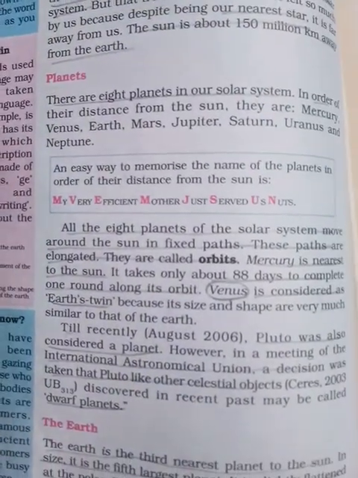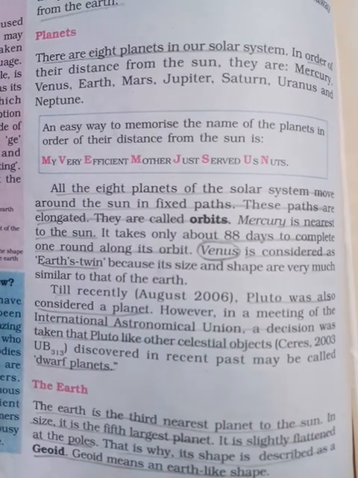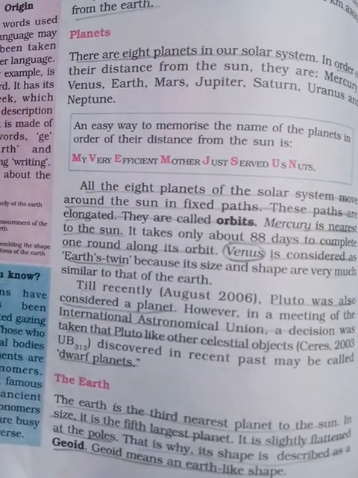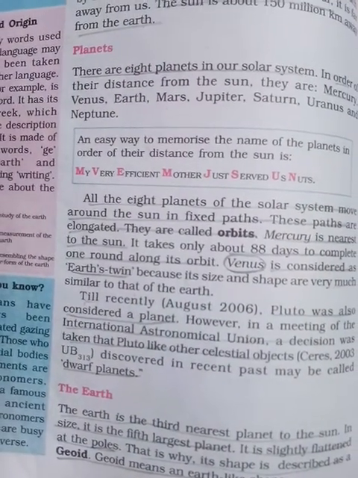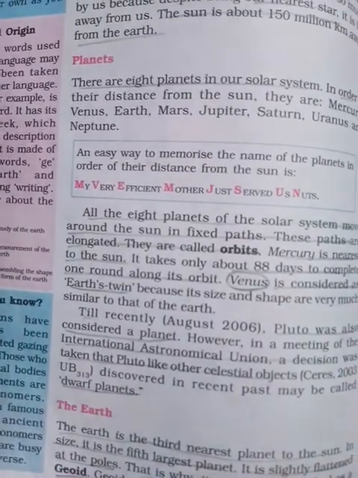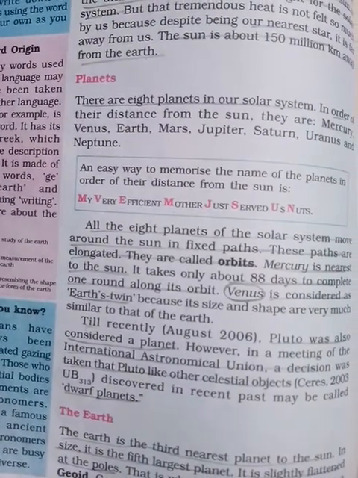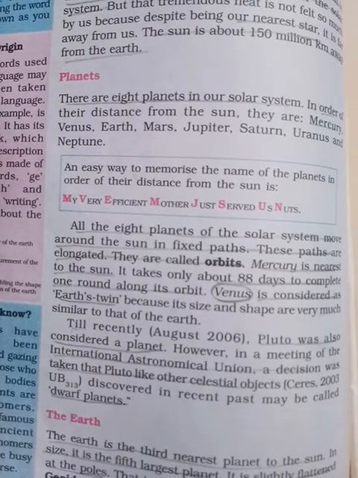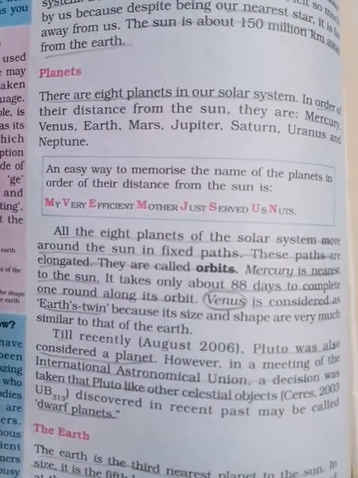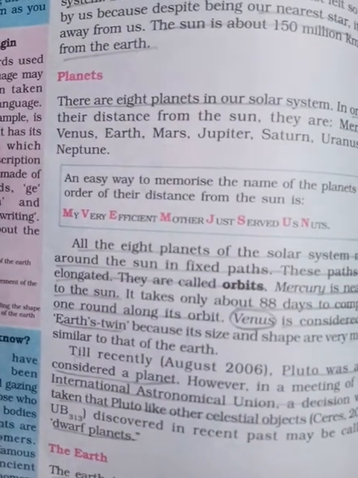All these planets of the solar system move around the sun in a fixed path. That means these 8 planets move around the sun. The sun is in the center, and all the planets are revolving around the sun.